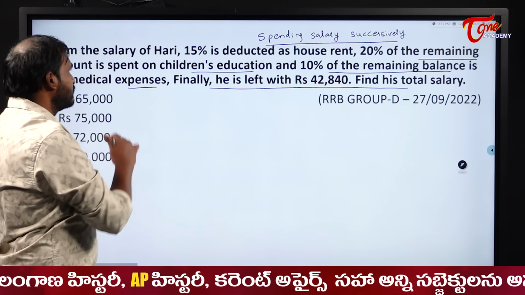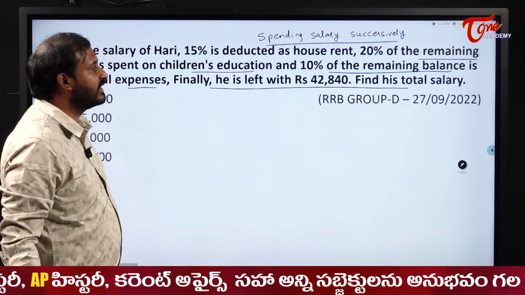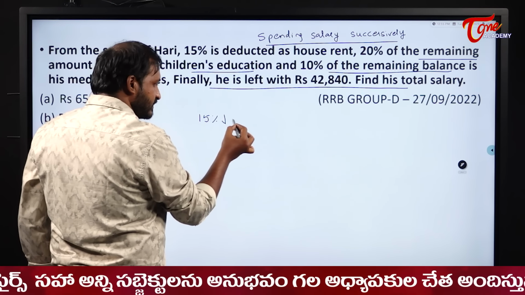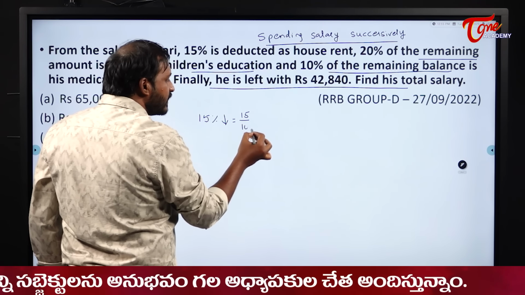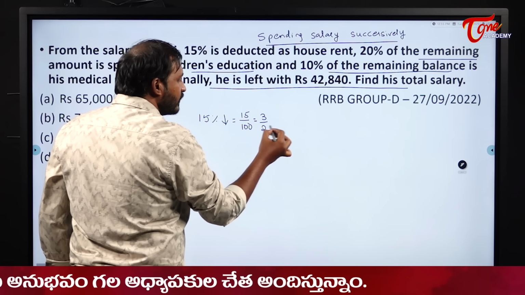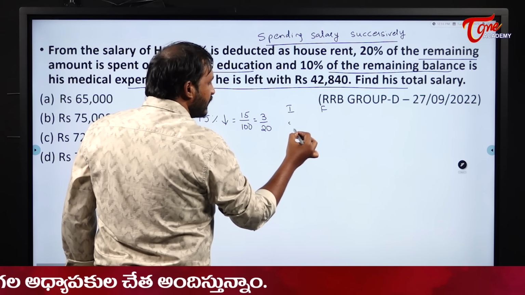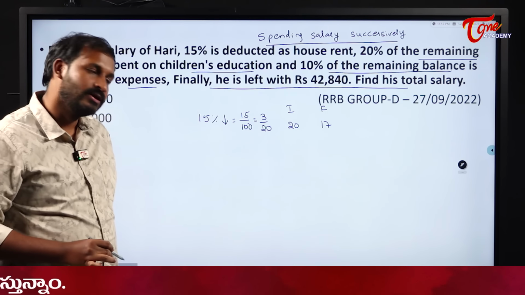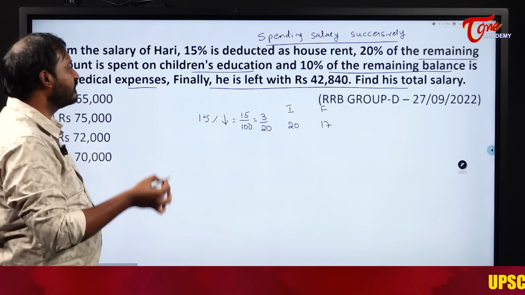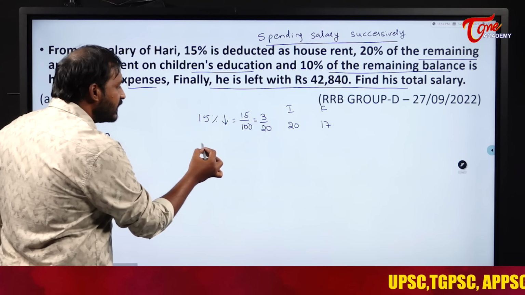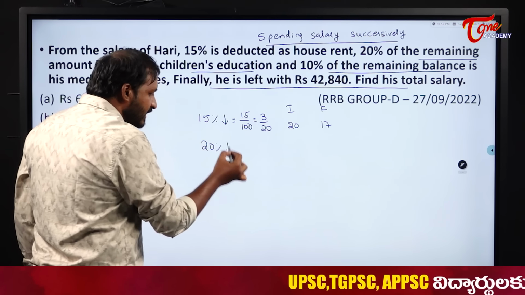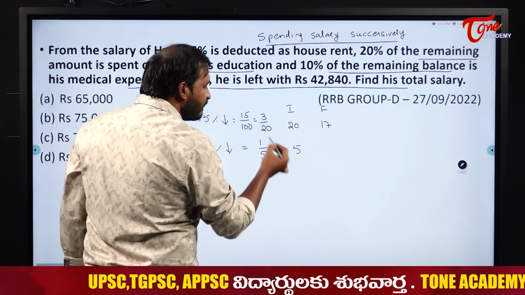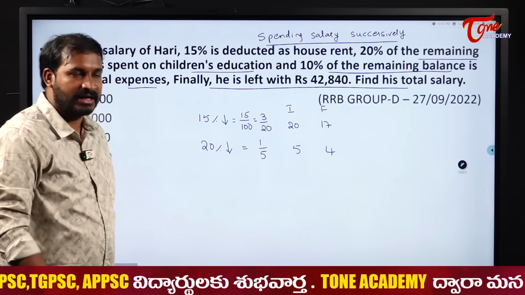So how are we going to solve this? First, how much of his salary is deducted for rent? 15%, right? So 15% deduction. Deduction means a decrease. So 15 by 100 becomes 3 by 20. So initial, final, what do you write here? 20 and 17. Decrease, right? So 20 minus 3 becomes 17. Okay, good, sir. Next, 20% of the remaining on education. So 20%, once again spending means declining. So 20% becomes 1 by 5. So 5 and 5 minus 1 becomes 4. Fine, that is also good.